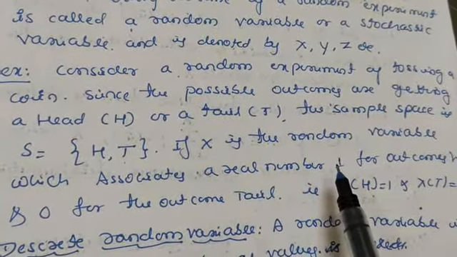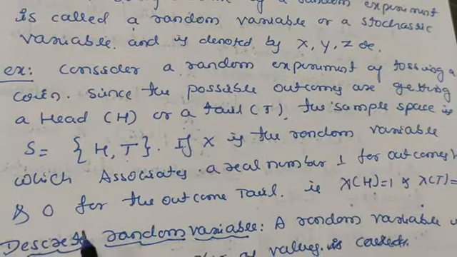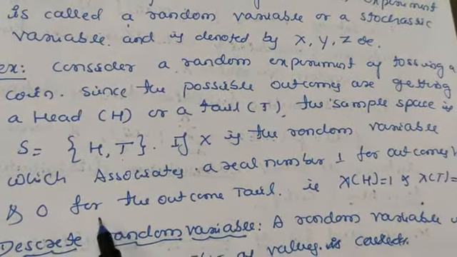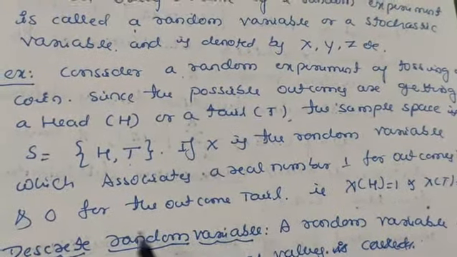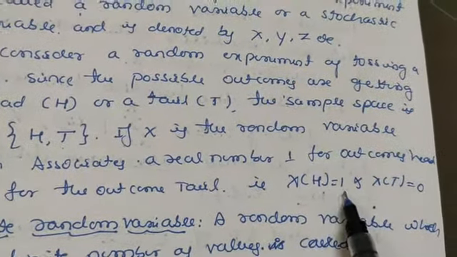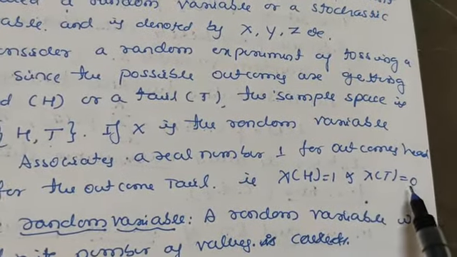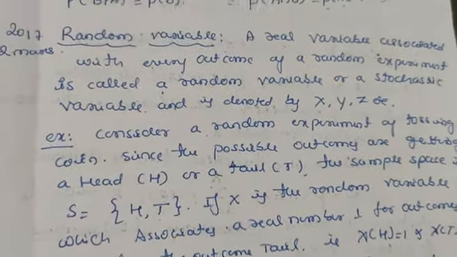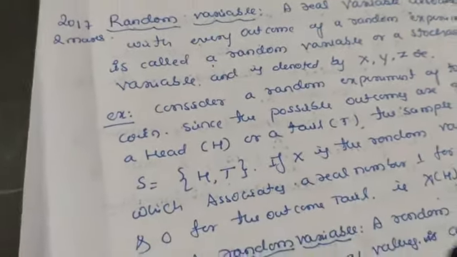If head comes, we cannot get a tail, so the real number associated with the tail is 0. That is, X of H is equal to 1 and X of T is equal to 0. So this is about the random variable. This question is important.